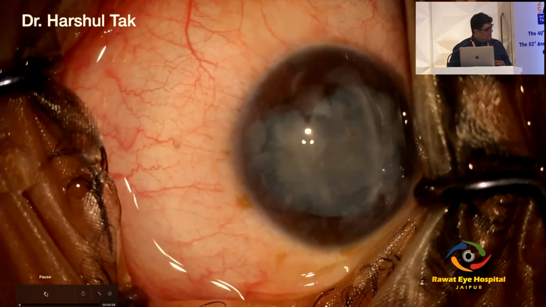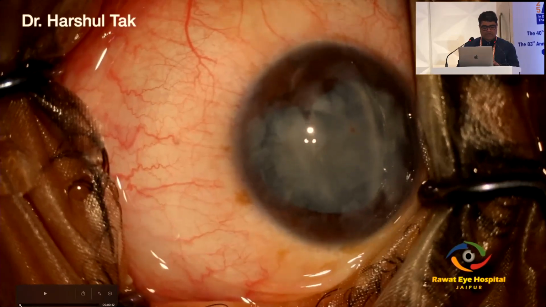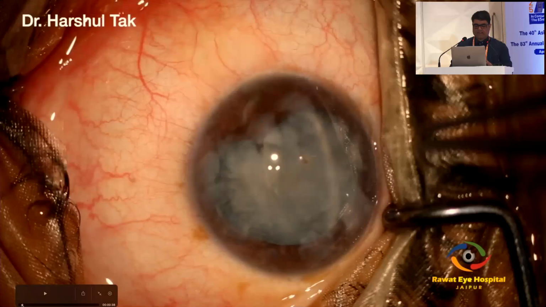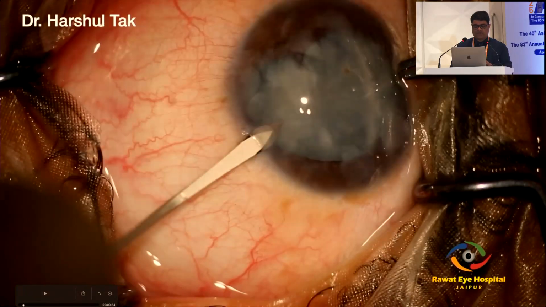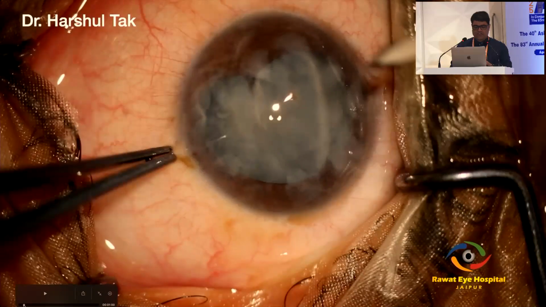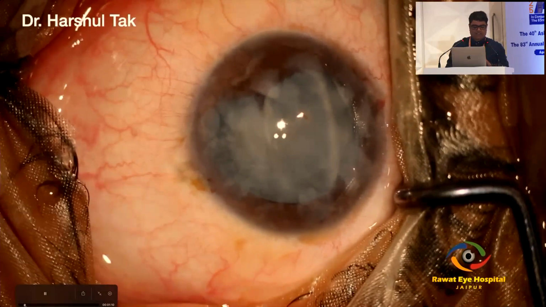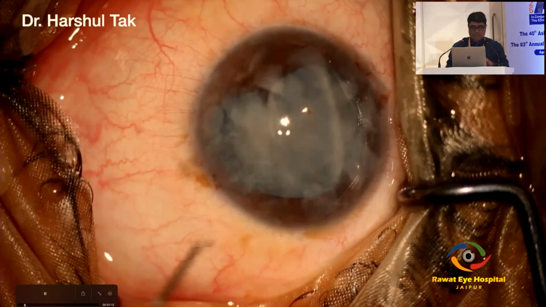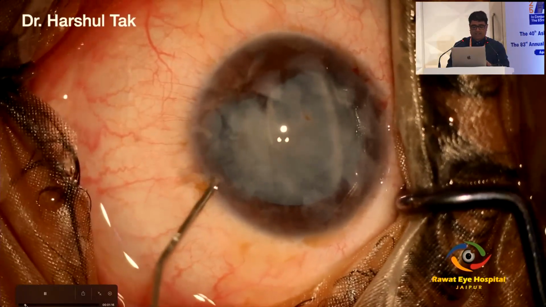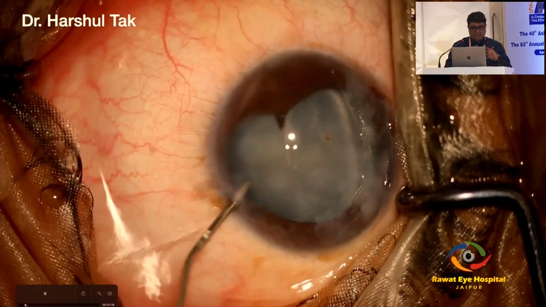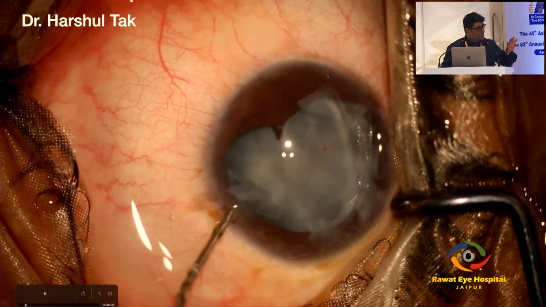So let's see how the case proceeds. It's important that once I make side port incisions, you need to be very careful that you don't damage further. So just make side port incisions, and after making this, I see this fluffy material. This is under just topical anesthesia, and here I am putting some saline there so that the extra fluffy material gets washed off and comes out